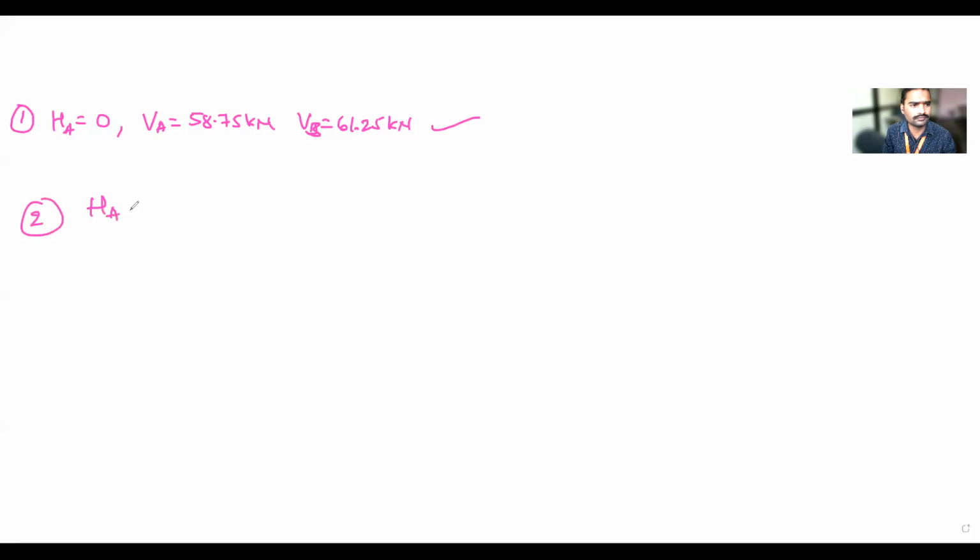Second one. HA is equal to 0. Next, VA is equal to 141.5. Okay, good. Next, VB is equal to 103.5. Are these answers correct, all of you? Yes, sir. Boys, are you getting the same answers?